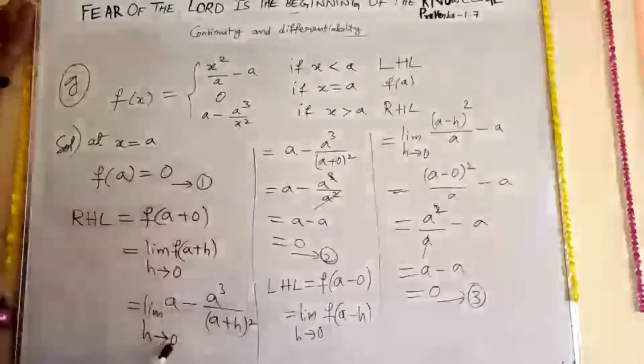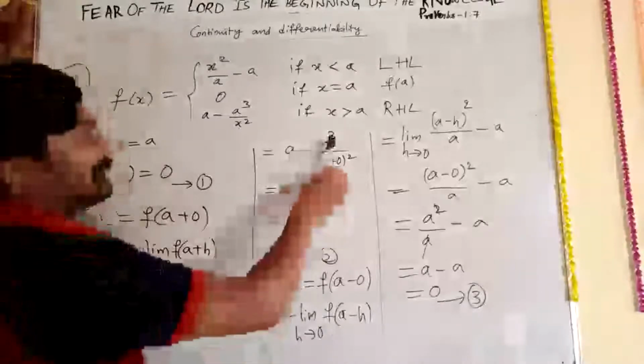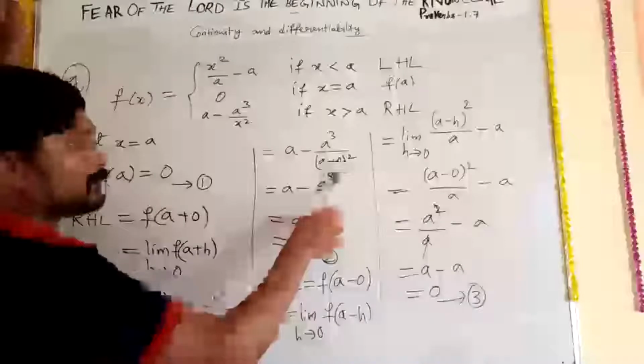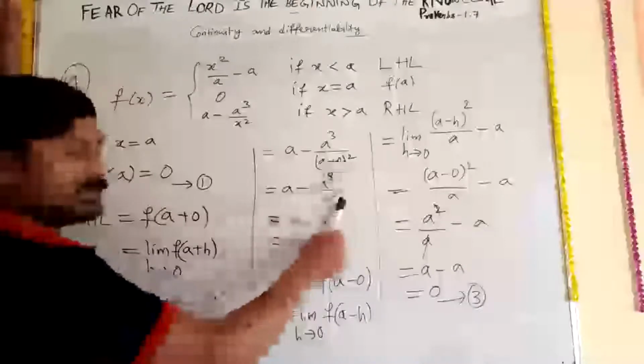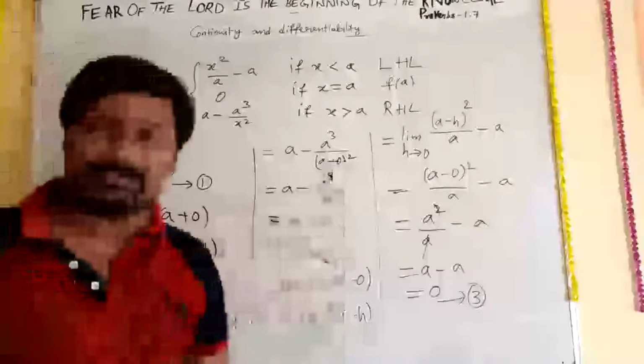So now what I have done? Wherever h is there, substitute 0 now. When you substitute 0, a minus a cube upon a plus 0 whole square, a minus a cube upon a square, square and cube get cancelled, a minus a is equal to 0. That is equation number 2.